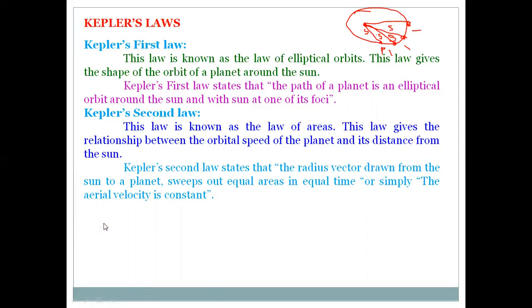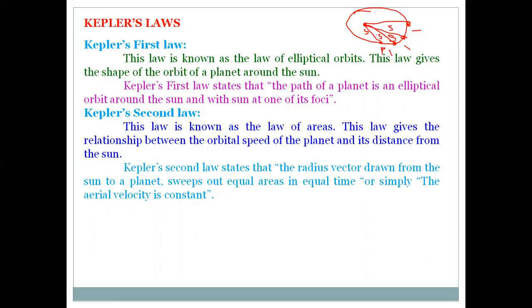And what about Kepler's third law? Kepler's third law shows the relation between the time period of the planet and the distance between sun and planet, which is called the semi-major axis.